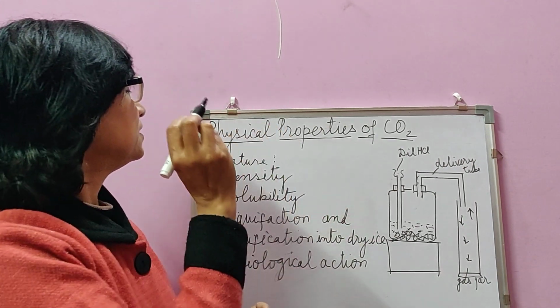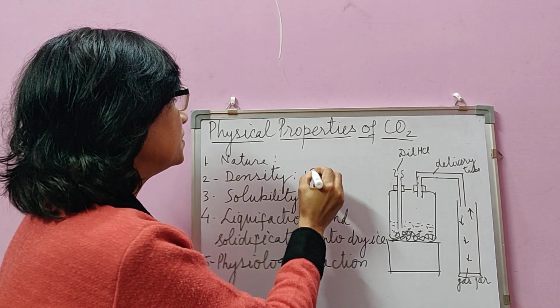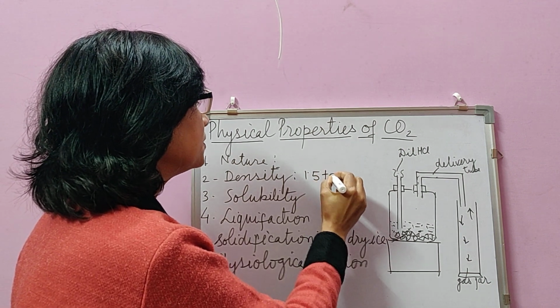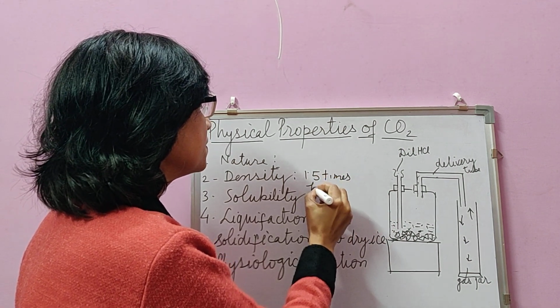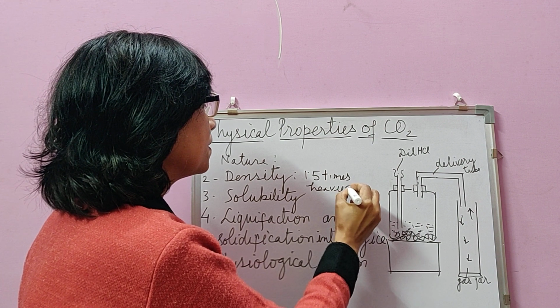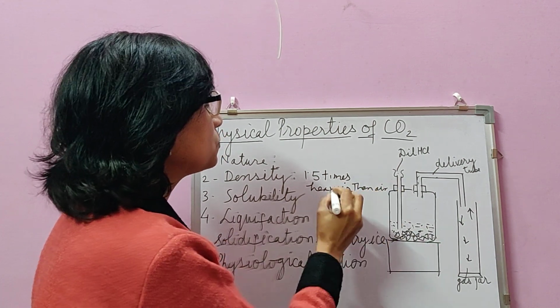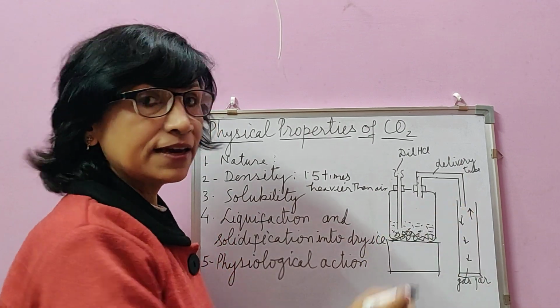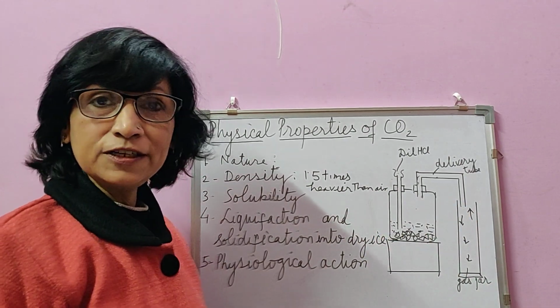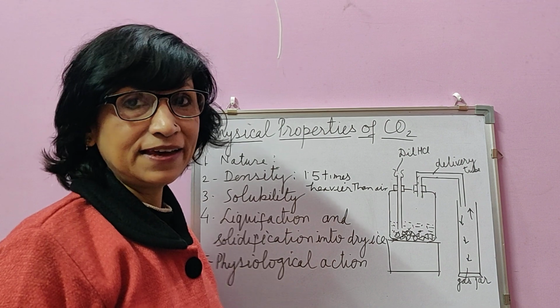Then we come to its density. Its density, as I discussed, is 1.5 times heavier than air. By using this property only, we can collect the gas by the upward displacement of air method in a gas jar.